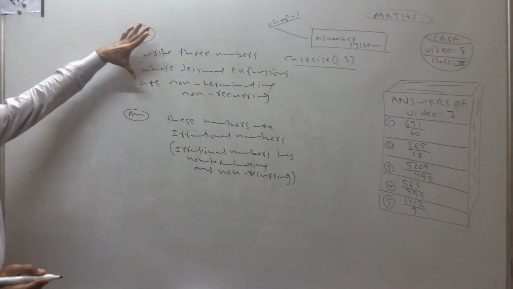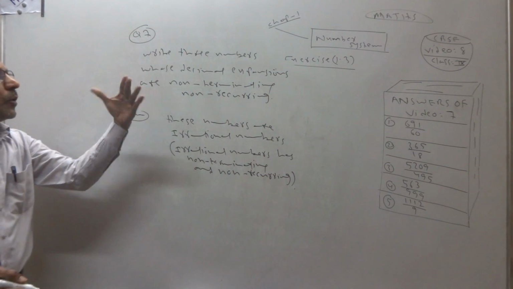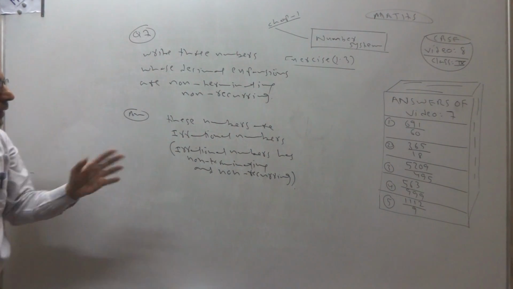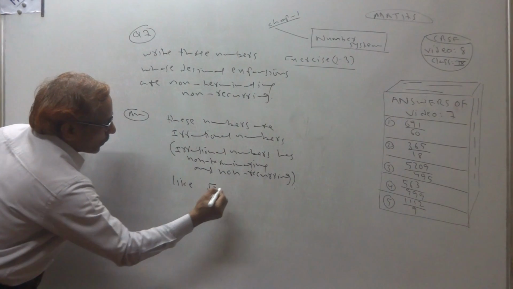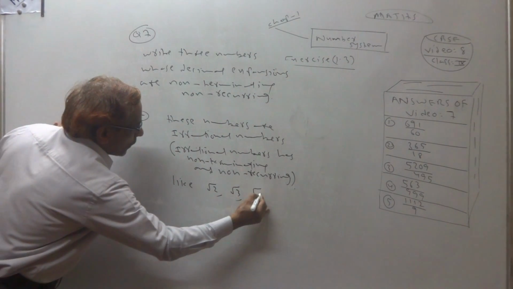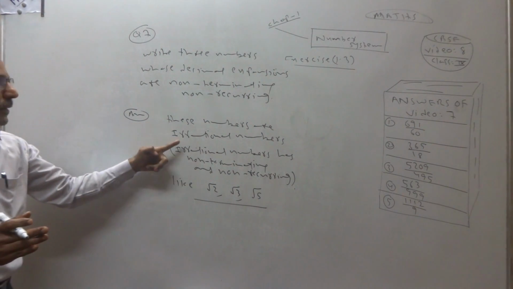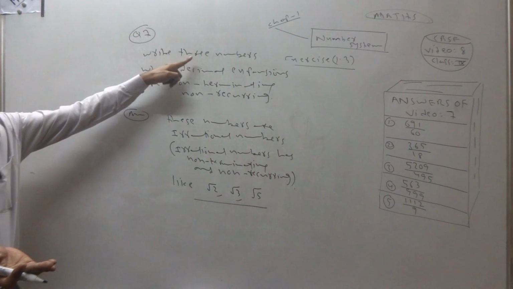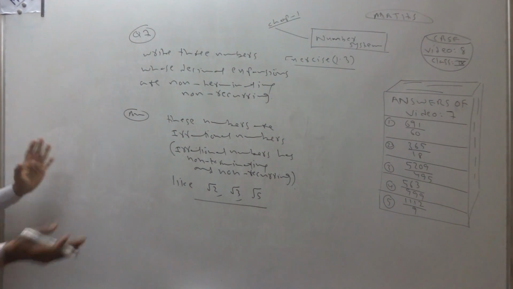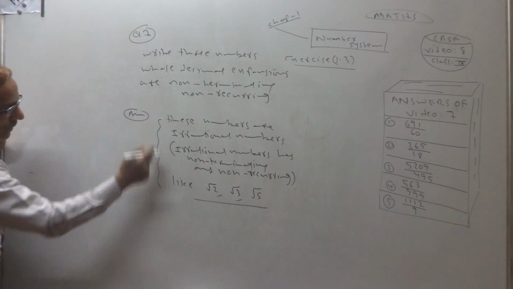That's why, when asked for 3 numbers with non-terminating, non-recurring decimal expansions, you can give 3 examples like root 2, root 3, root 5. These numbers are irrational numbers. It is just said, write 3 numbers, so this is one way of giving the answer.